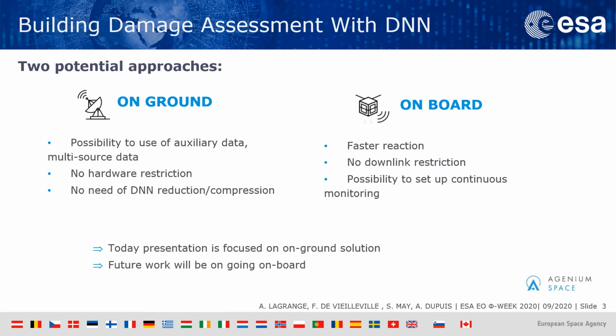In the context of onboard processing, we will have a faster reaction with no problem of downlink restriction, which could be the case with CubeSats, for example. We will also have the possibility to set up continuous monitoring. Today I will present the work we did on the on-ground solution, but in future work we will tackle the problem of going onboard.